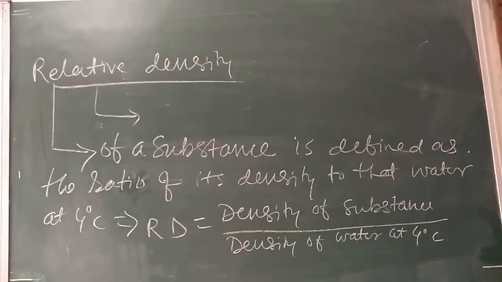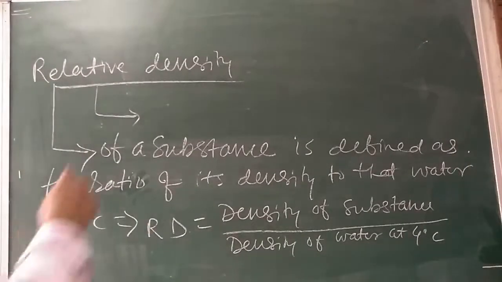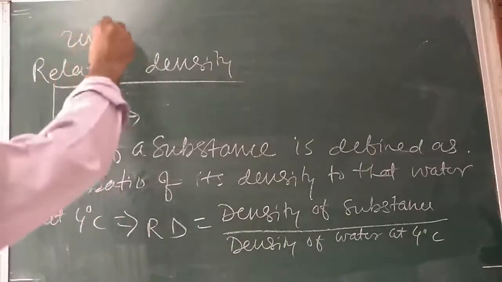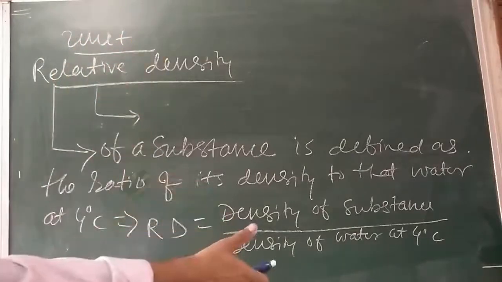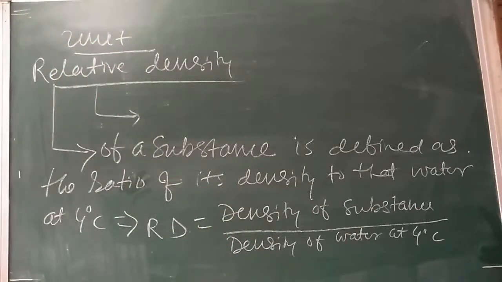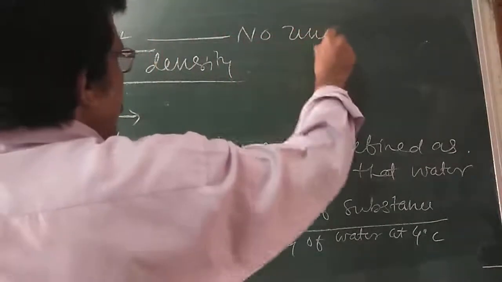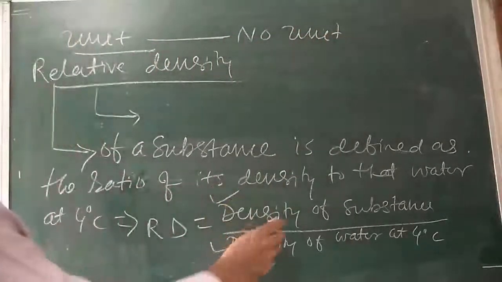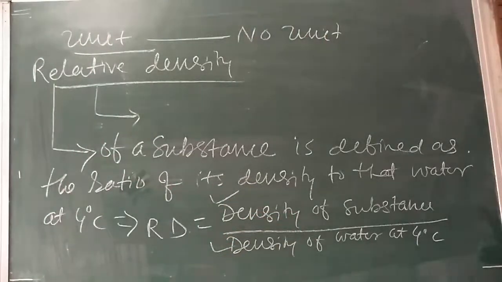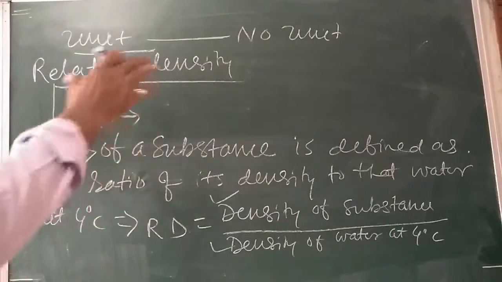Now, what is the unit of relative density? Because it is the ratio of two similar quantities, density of substance to density of water, it has no unit.